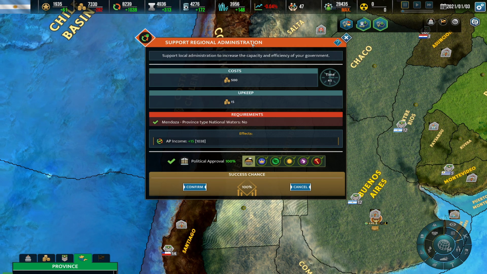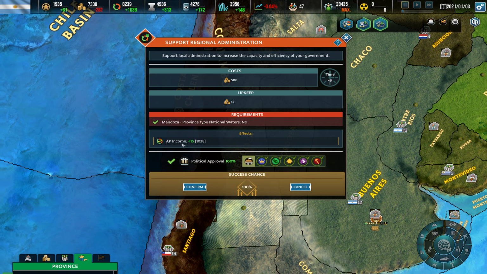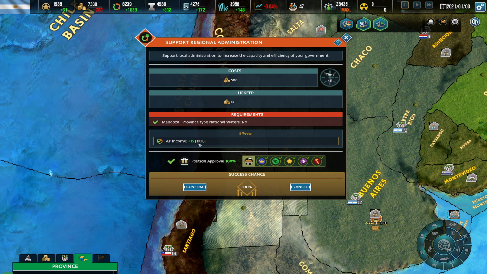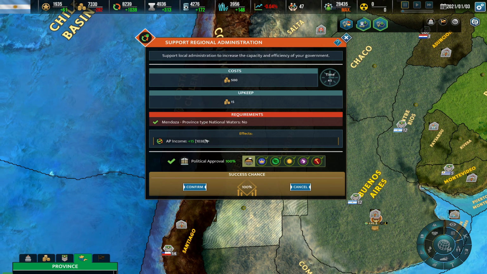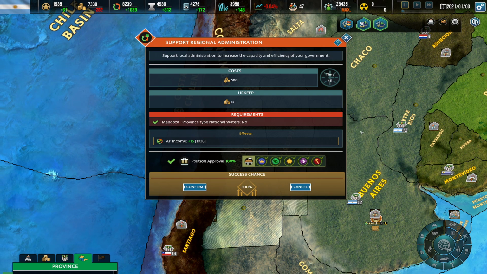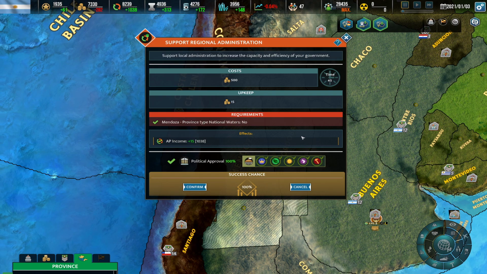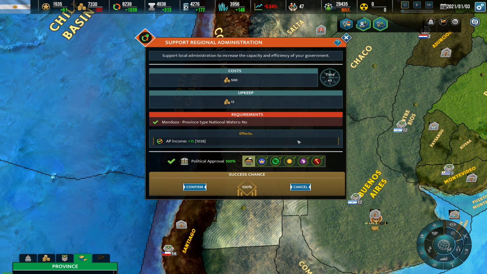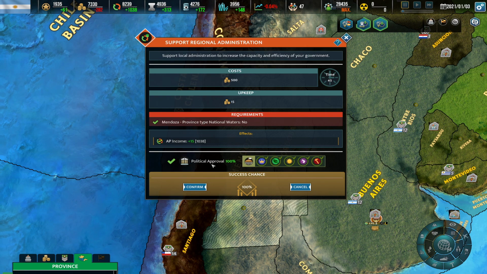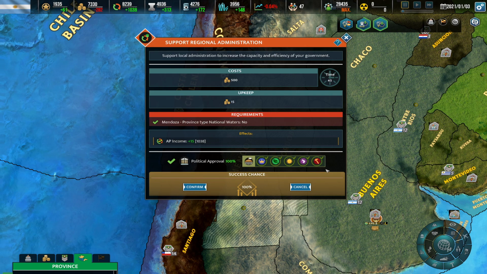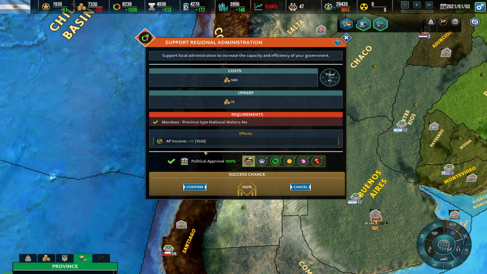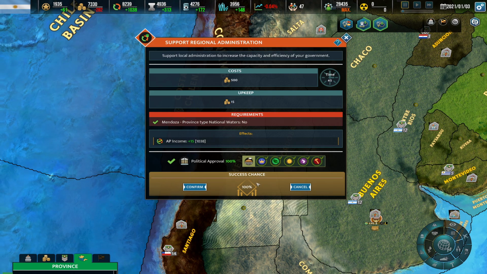This means that if we support regional administration, which is going to increase the AP income, this is the number of days it is going to take effect. And this is on the actual region. This includes the region of Cordoba and Mendoza. Here we have a political approval of 100%, meaning that all of the parties are willing to accept this, and we're going to confirm with a success chance of 100.